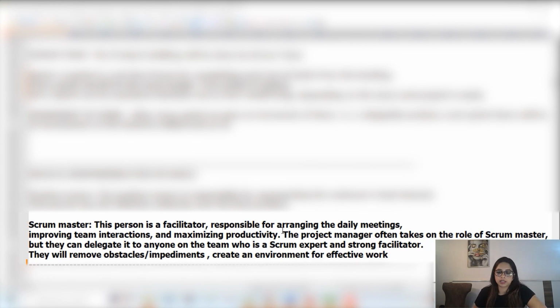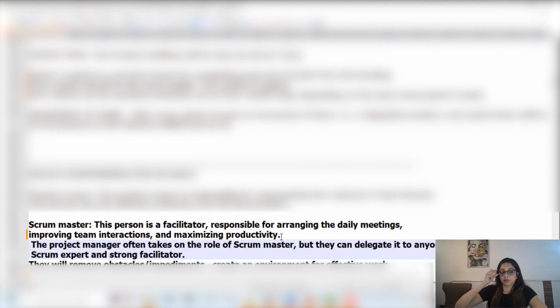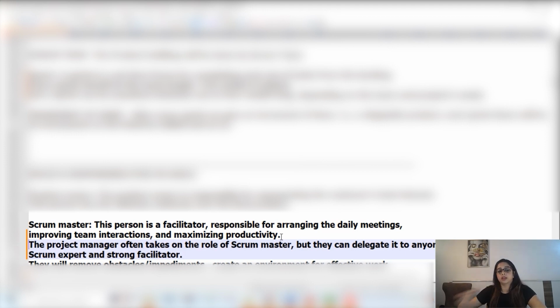Okay, so as I said, suppose we don't have a Scrum Master role in the team, the project manager can take up this role. Sometimes it can be delegated to any other teammate in the entire team. So there's no hard and fast rule as such, but we can delegate it to anybody in the team. But he should be a strong facilitator, that's true. Now they'll also remove any impediments, any obstacles which are there in the team. That's what I said, the bottlenecks have to be removed, and also create an effective work environment. So that's what the Scrum Master is doing.